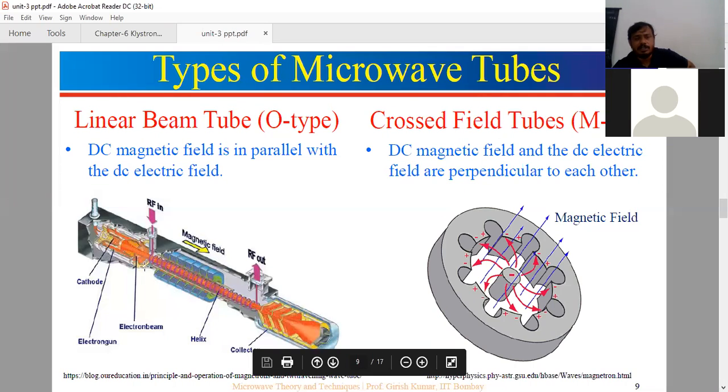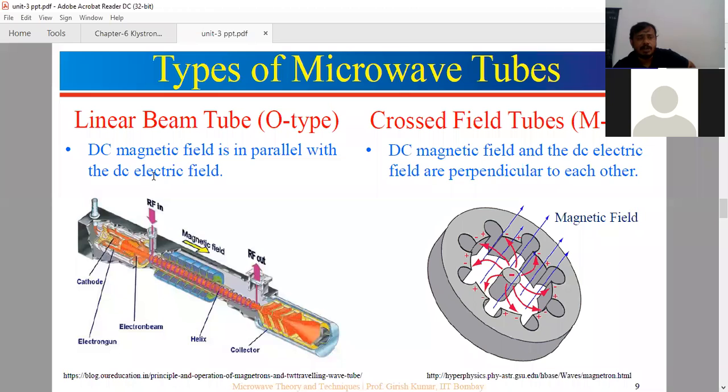Later I will explain. These are called klystron cavities, resonant cavities. Okay, so the difference between these two is that in the linear beam tube, the electric field and magnetic field are parallel to each other.